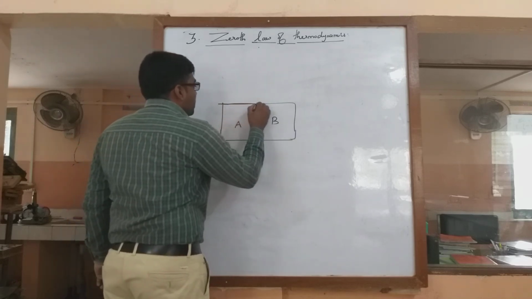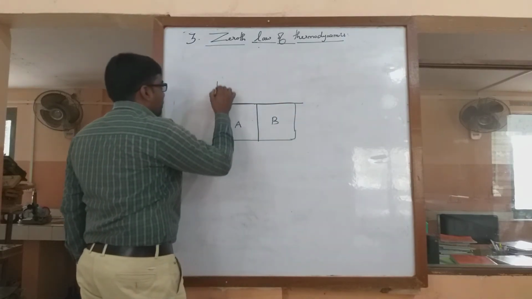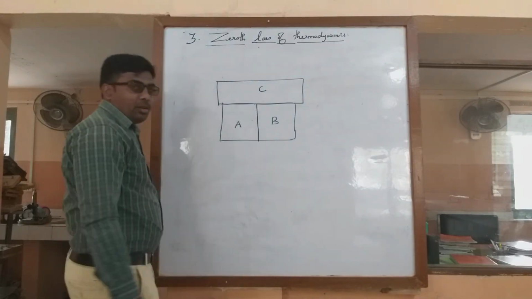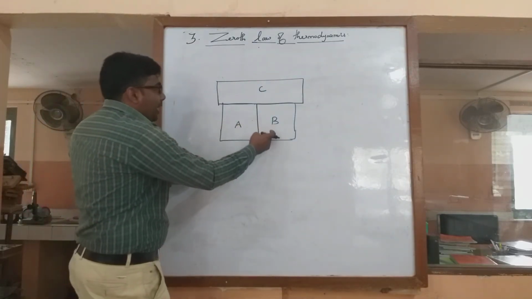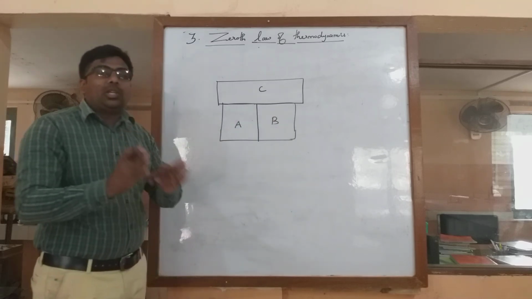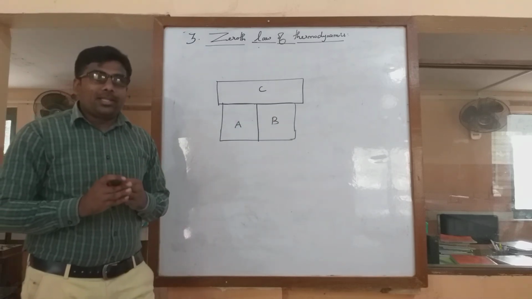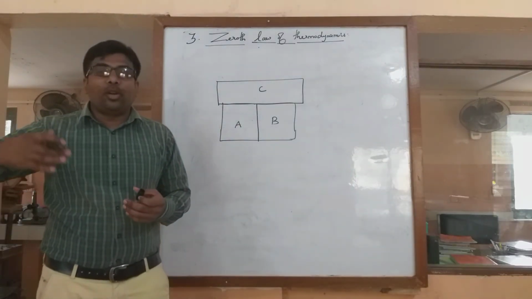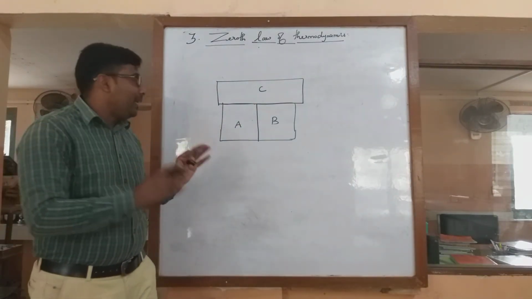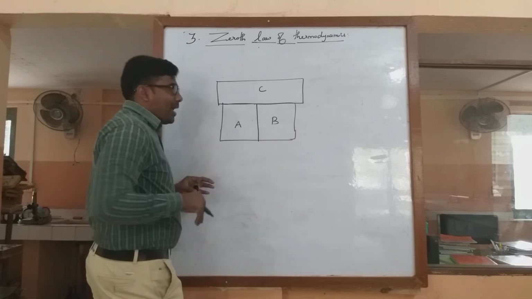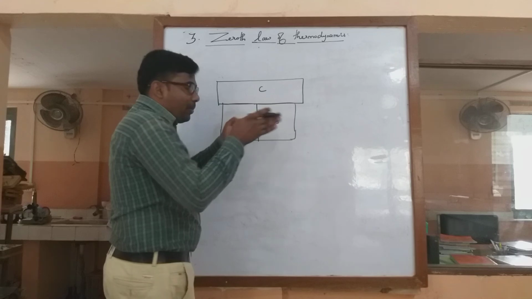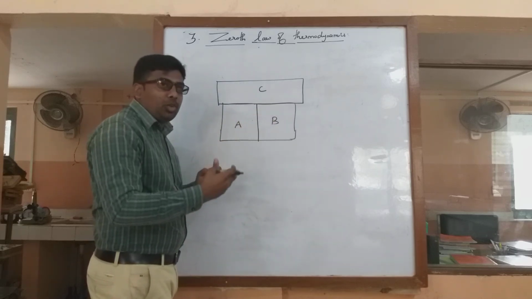Now when this is connected to a third system, that is C, A, B and C will have an equal equilibrium. So that is the zeroth law of thermodynamics, which means heat always flows from one object to another. The next question you can ask is, when A and B are separated, why can't the heat flow from one to the other?